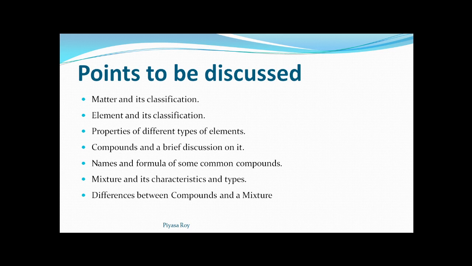Next, properties of different types of elements will be discussed. Compounds and a brief discussion on them will be there. Then names and formulas of some common compounds, mixtures and their characteristics and types, and differences between compounds and mixtures. So these things we are going to discuss today.